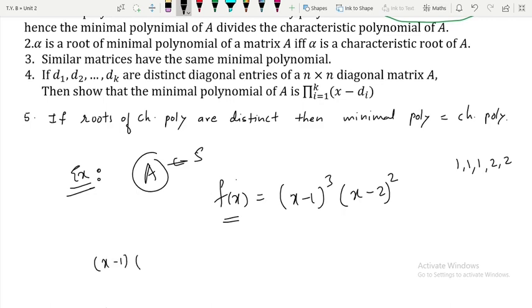first one will be (x-1)(x-2). Next possibility is going to be (x-1)^2. I will fix x-2 first of all. So (x-1)^2 (x-2). Next one, (x-1)^3 (x-2). Okay,